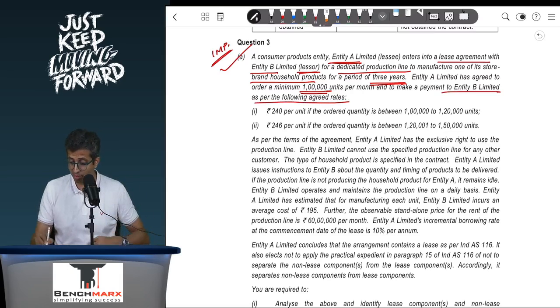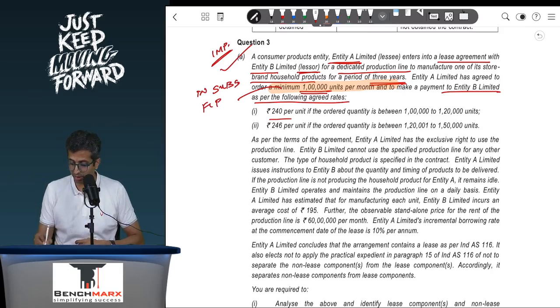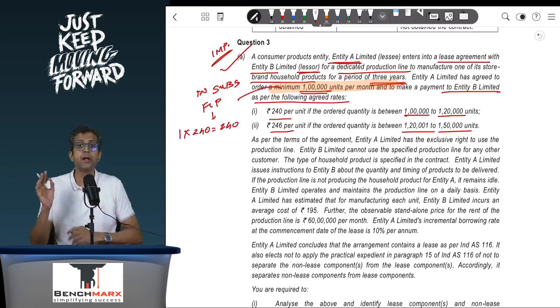So there is a minimum payment of 1 lakh units per month, and hence this will result in what we call an in substance fixed lease payment. There will be a fixed lease payment in substance that you have to pay. That is 1 lakh per month. So the rates are 240 per unit if the ordered quantity is between 1 lakh to 1 lakh 20, and 246 per unit if the ordered quantity is between 1 lakh 20 to 1 lakh 50. Which means your in substance minimum lease payment is 1 lakh, if I take this in lakhs, into 240, and hence this comes to around 240 lakhs. Okay, this is the in substance fixed payment that has to be made.